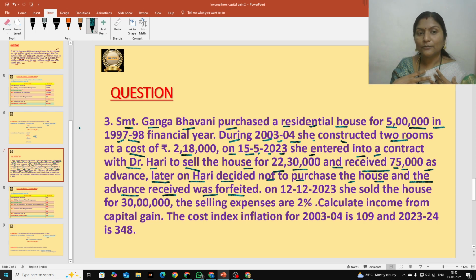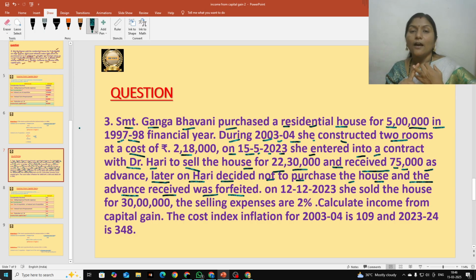That is income to our assessee, to Srimati Ganga Bhavani. 75,000 rupees is income for Ganga Bhavani, because she received advance from Hari. Later on, Hari decided not to purchase the house, so she is not going to give that 75,000 rupees back to Hari. She is going to keep it with herself only. So that is income for her. So how to treat that advance forfeited? Let us discuss that point in this problem. That is important in this problem. How to deal with advance forfeited.